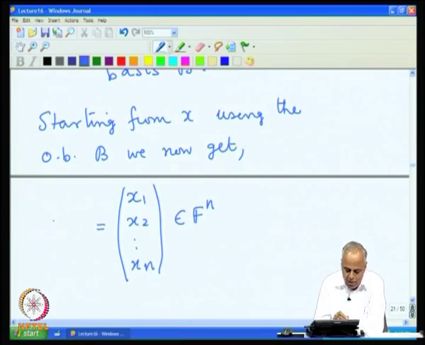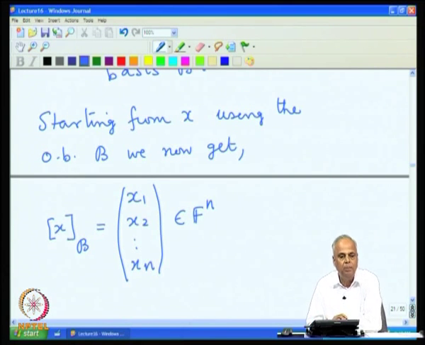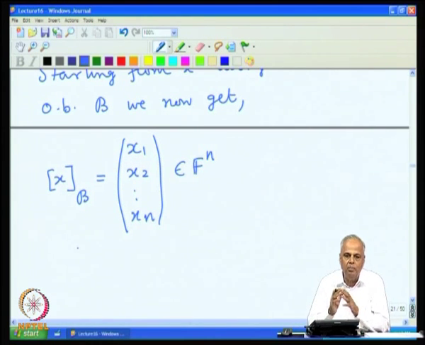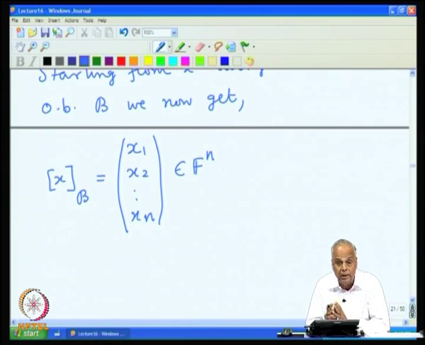We started from x, so x has something to do with this, and we use the basis B, so B has something to do with this. So we denote it by xB. So starting from an n-dimensional vector space V, any vector x can be, through an ordered basis, converted to